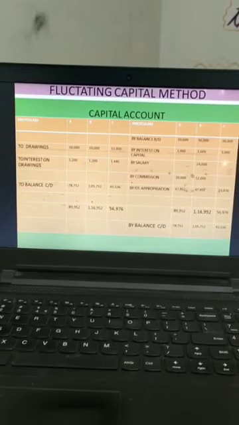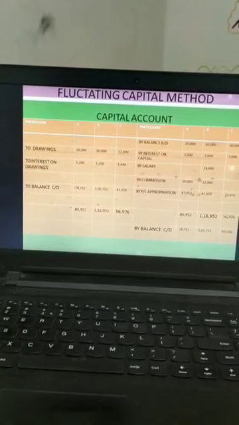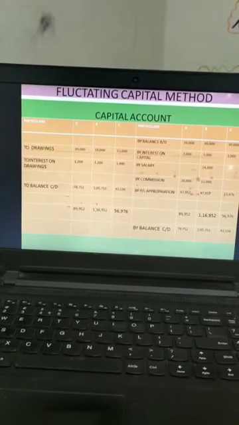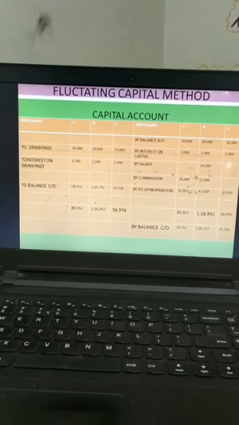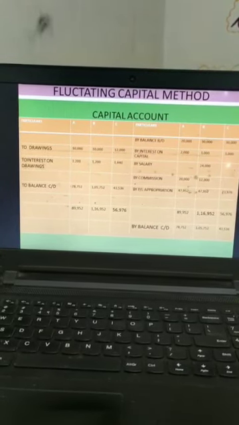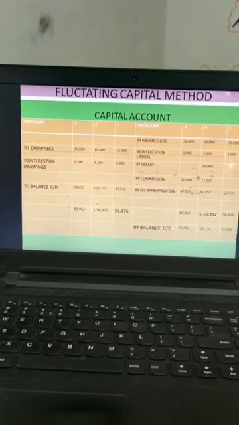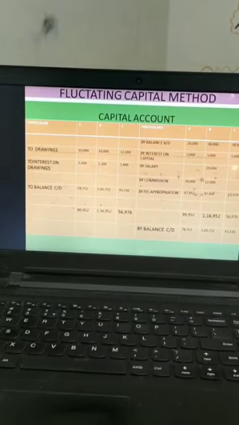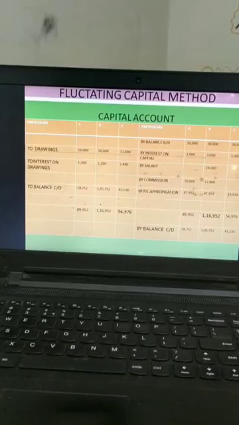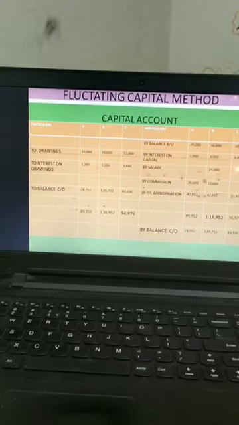Salary 24,000, commission 20 and 12,000. If you notice, whatever we have recorded in the debit of PL Appro, that is now coming in the credit of PL, in the capital account. By PL Appro, the profits we have recorded. We have to record drawings also, not only interest on drawing, because drawing is reducing the capital. Then we get the balancing figure of capital, the closing balances 78,752, 1,05,752 and 4,353, which is the balancing figure.